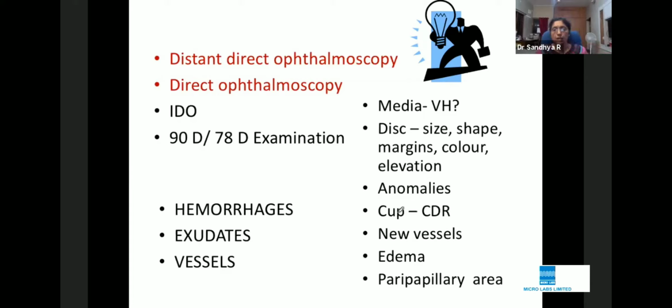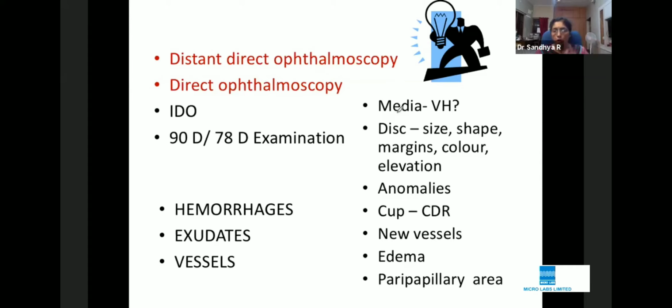Because glaucoma can be one of the factors, especially in central retinal vein occlusion and a lot of times in a branch retinal vein occlusion case. So what are you doing? You're just following your template of media, disc, cup, vessels, and in each one, you will have to think laterally and try to relate it with your vein occlusion.